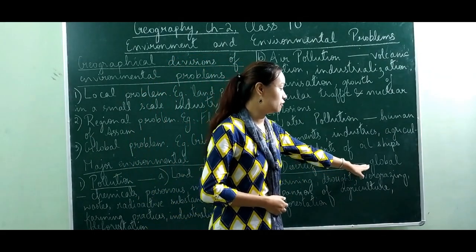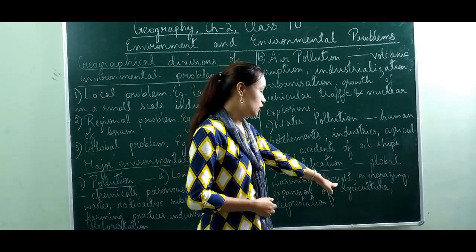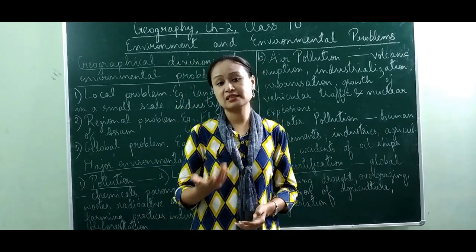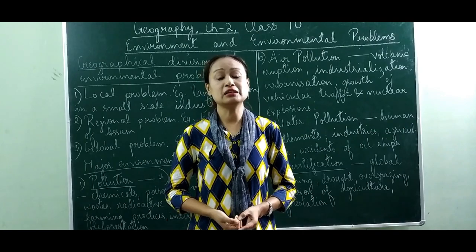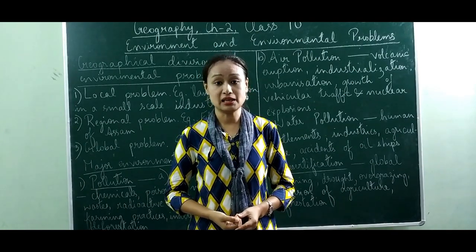The first factor written over here, which is a natural factor, is global warming, and another is drought. Global warming, as we already know, is the increase in the temperature of the earth because of the increase in carbon dioxide in the atmosphere.